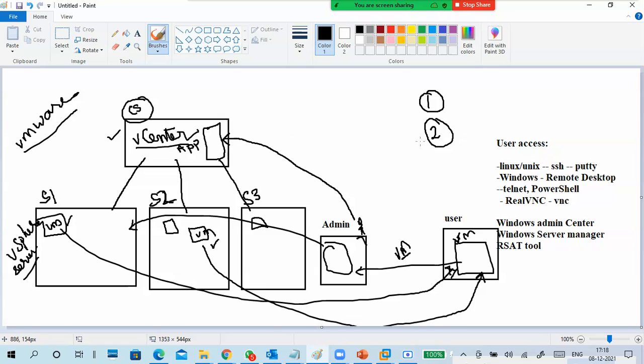Next, again we'll go to the second scenario. The user requested a virtual machine from the admin. Now what is the admin doing? He connected to vCenter and created a virtual machine wherever he wants, wherever more space is available.